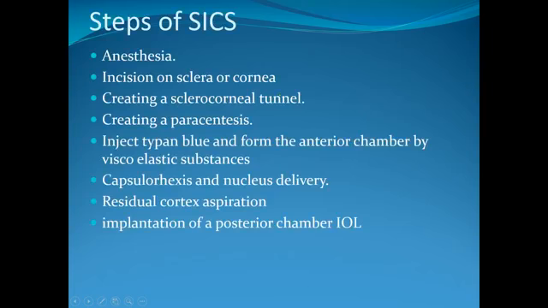And the steps, you already know these. Steps of SICS: first you give anesthesia, either local or GA.